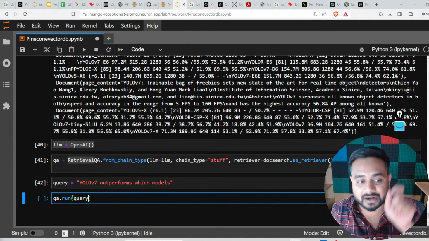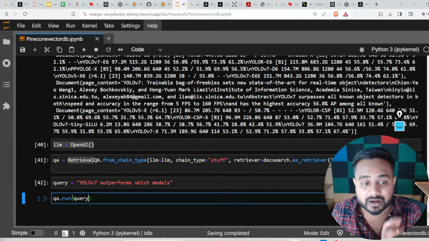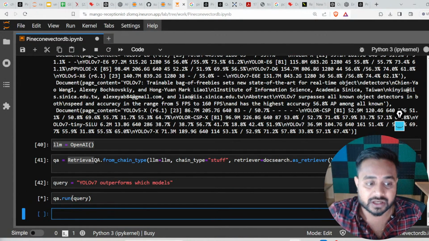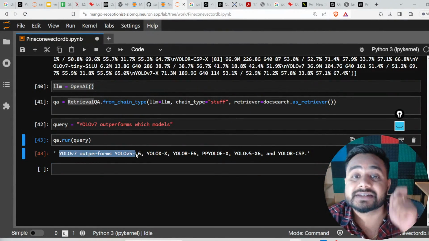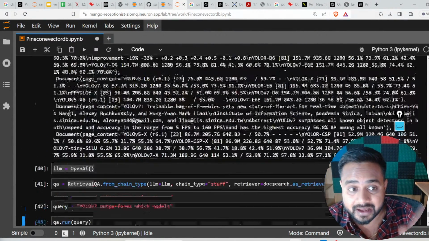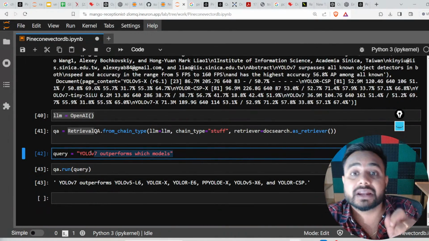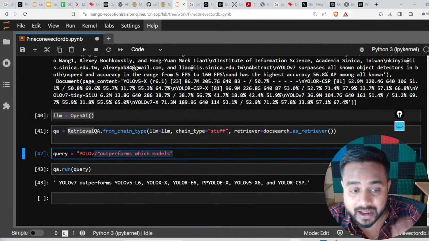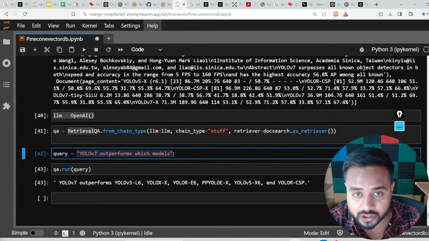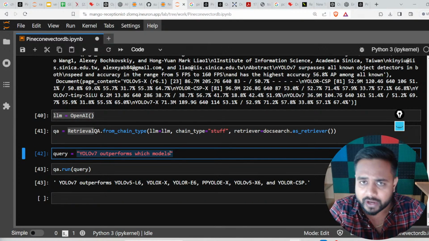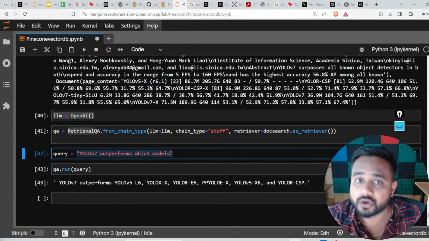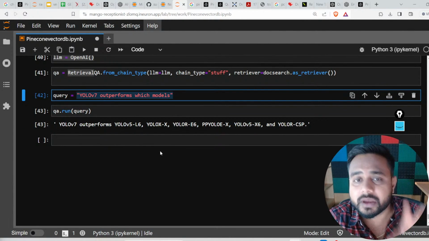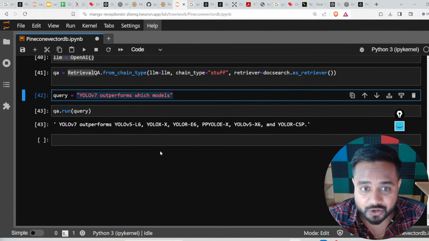So if I write this QA.run with my query inside, now see guys what I'm getting over here. I'm getting an answer regarding this particular question, a similar search regarding this particular question. Now if I want to create a small QA system, can I do it? Definitely we can do it. Now let me show you how we'll be able to create a small QA session over here.